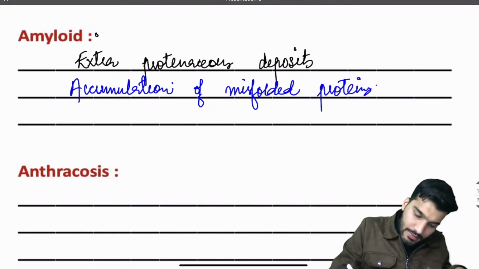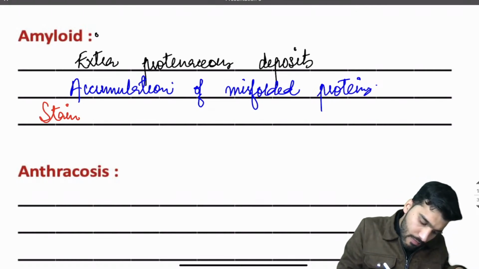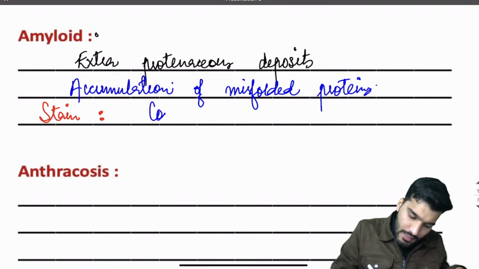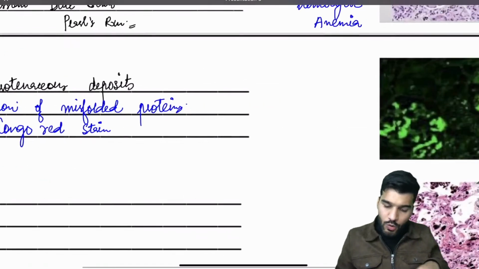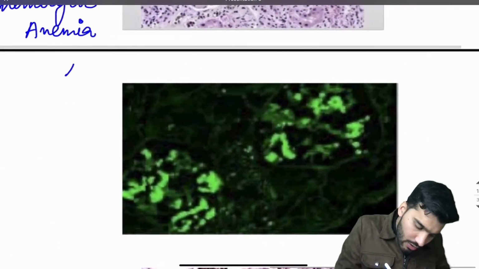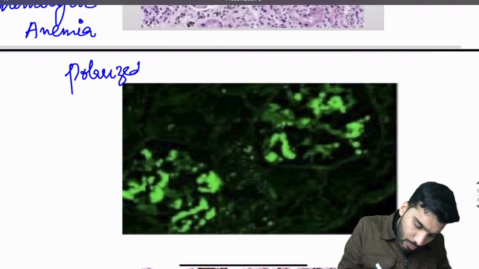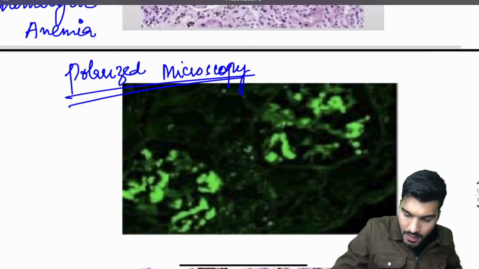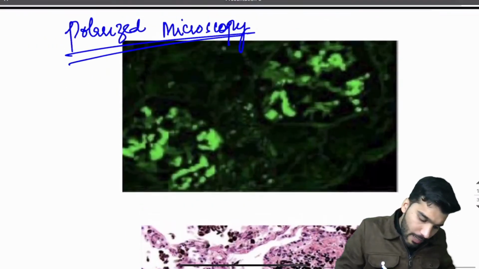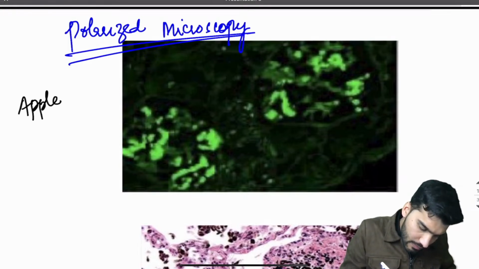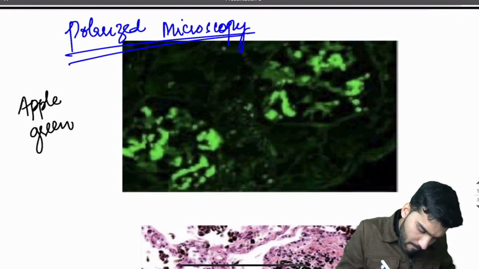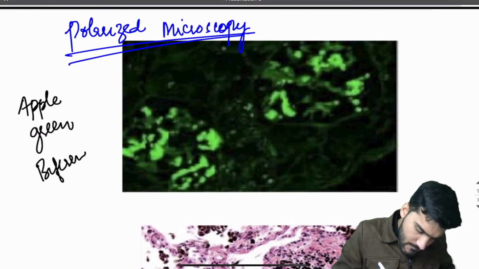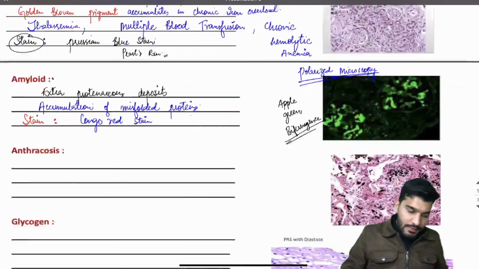And the stain for amyloid, remember the stain, they can ask, is Congo red stain. And this picture under the polarized microscopy, what is the appearance called? Under the polarized microscopy, we have apple green birefringence. Then the anthracosis.